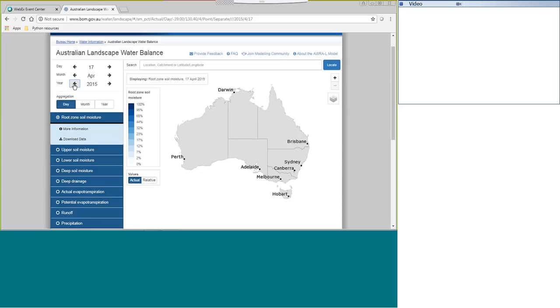I'll note here that data prior to 2005, that is 1911 to 2005, is available on request. It doesn't sit on the website here, but if people would like access to that data, it's available for free. They'll just need to send us an email and become a registered user, as I mentioned previously. Then you'll have access back to 1911. The aggregation here is by default.